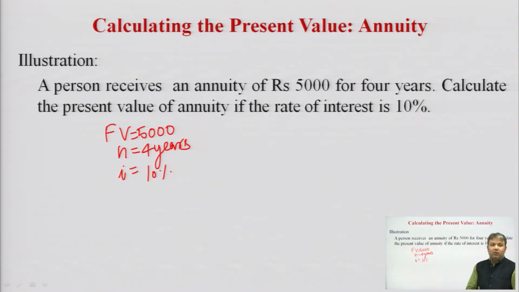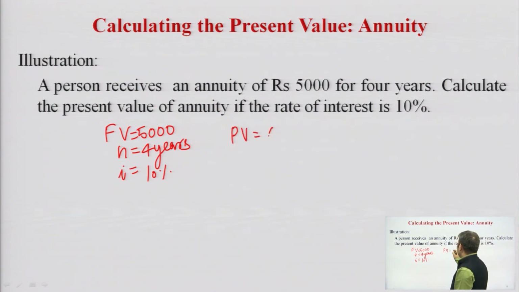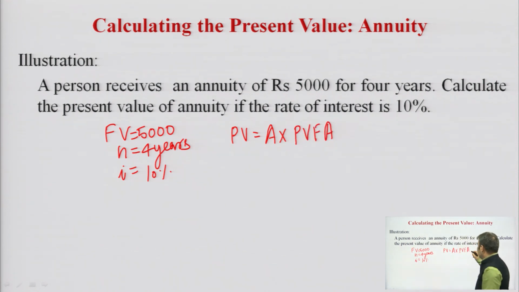So, what I have to calculate? Present value. So, present value is equal to annuity multiplied by present value factor of annuity for n and I, where n is the number of periods and I is the rate of interest. So, I have to find out the PVFA for 4n and 10I.